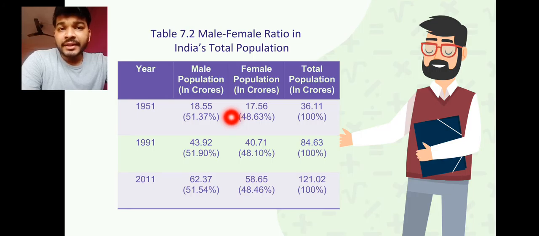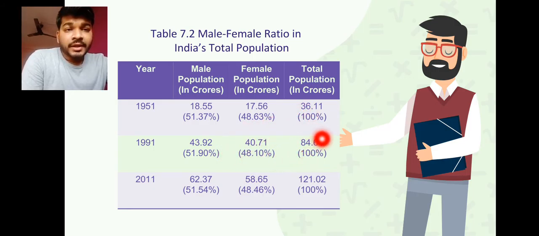So with the change of 40 years, the number change is vast, more than double we can say. Here 51.37 was the earlier figure, and now it is 51.90. So we can say that it has increased. If you check with the percentage, we can identify it has increased by nearly 0.53 percentage, clear?